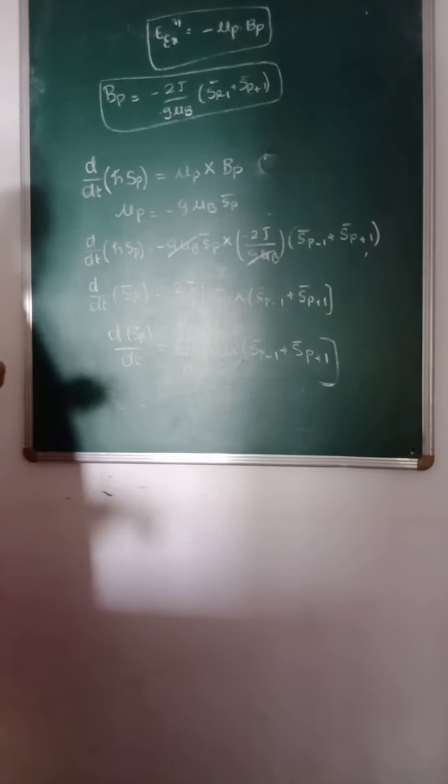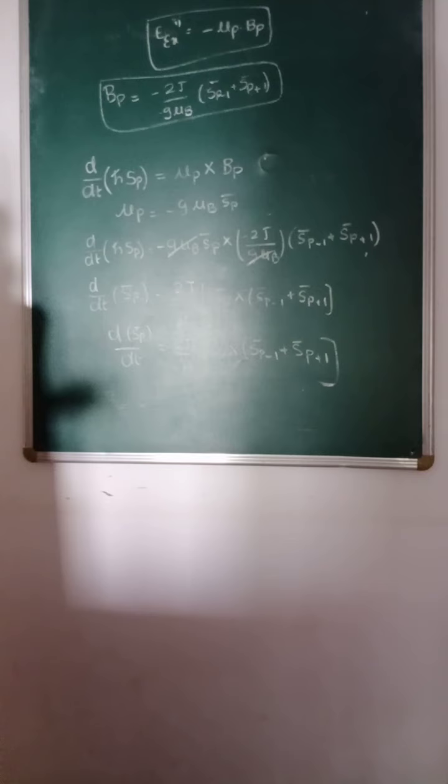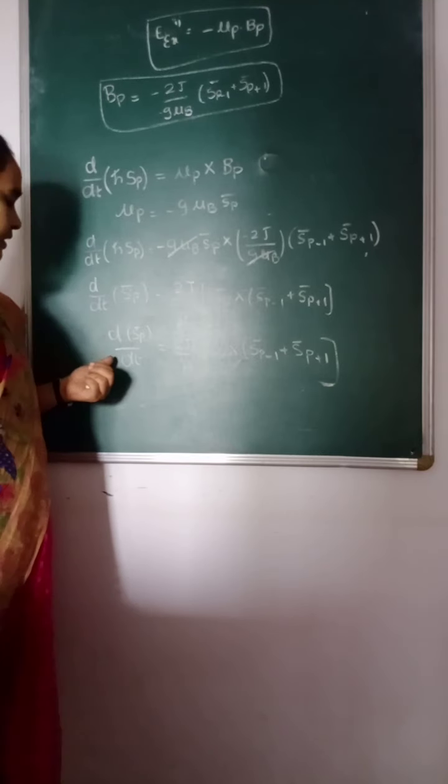Now write the above equation in terms of the Cartesian coordinate system.